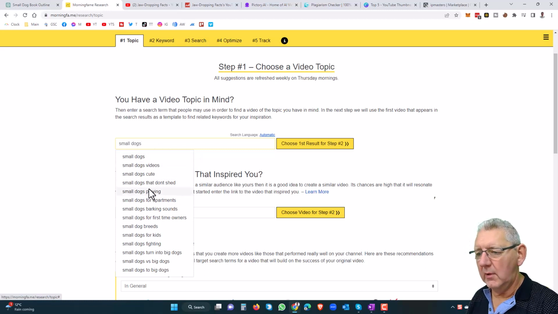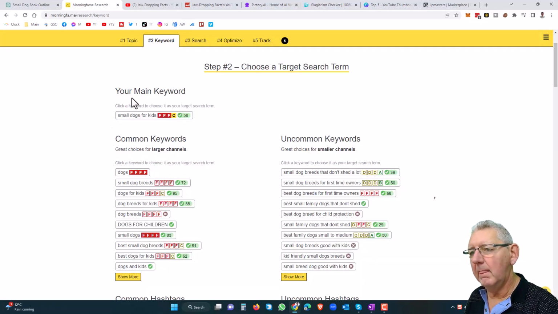Once we do that, we'll get some other options here. You can look through these and just pick anything really, but you can see all of these things are being searched for on YouTube. So let's be quite broad here and say small dogs for kids. Once we do that, the software will go away and find us some long tail keywords. These will give us much more chance of getting ranked and therefore getting views. So we've got common keywords for large channels, which is almost certainly not going to be yourself, and the uncommon keywords for the smaller channels. This is what you want to be looking for.